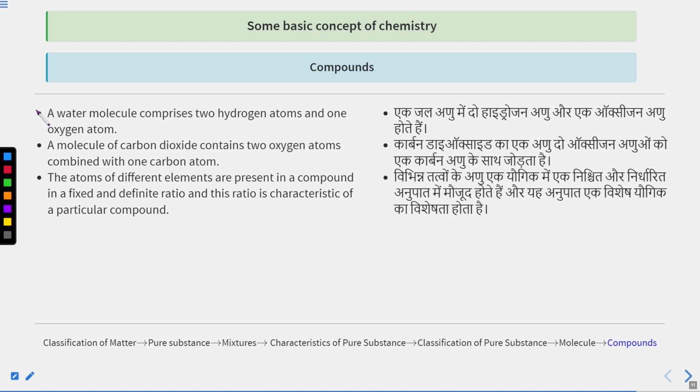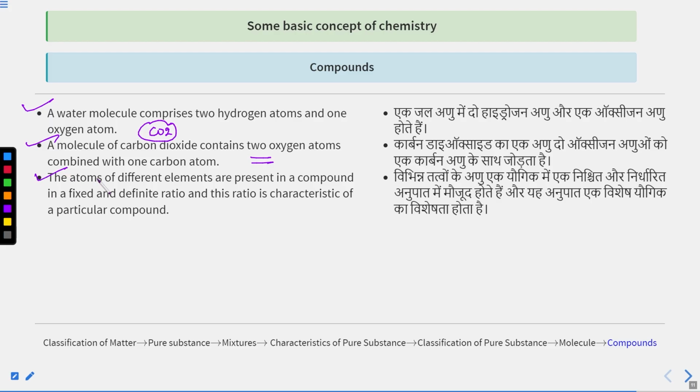The next point is here. A water molecule actually contains 2 hydrogen atoms and 1 oxygen atom. A molecule of carbon dioxide, CO2, contains 2 oxygen atoms combined with 1 carbon atom. So you can see CO2.